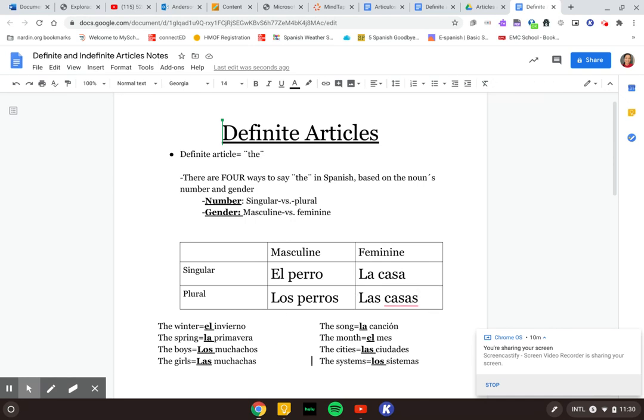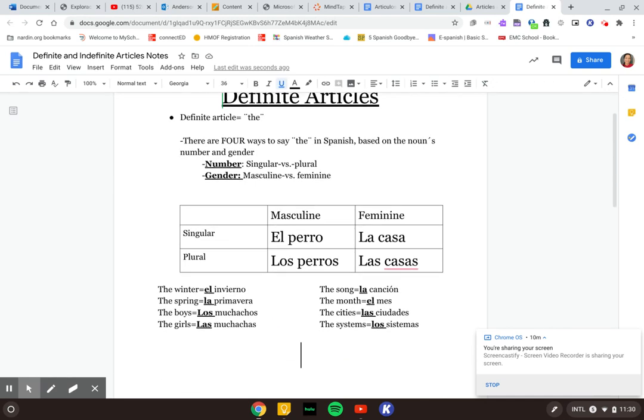Let's look at some more examples here. Please repeat after me. The winter, el invierno. If we wanted to make el invierno plural, how would we do that? Next, we have the song, la canción. So remember, with this ción, we're going to lose our accent when we make it plural. What is the plural form of la canción?